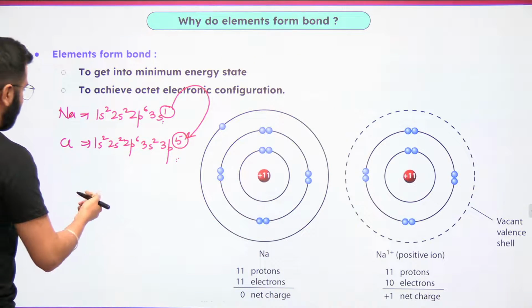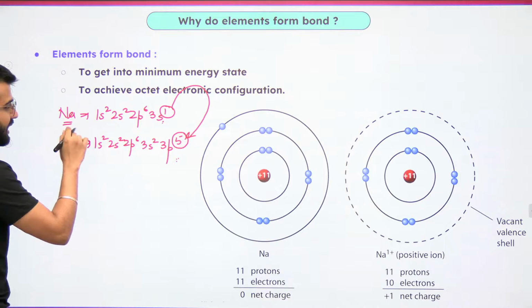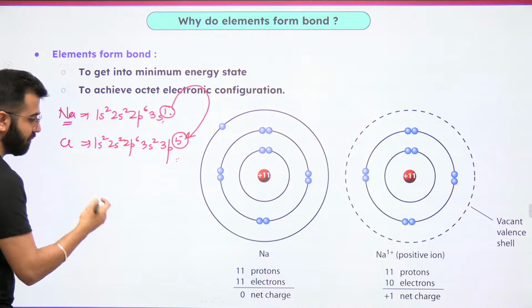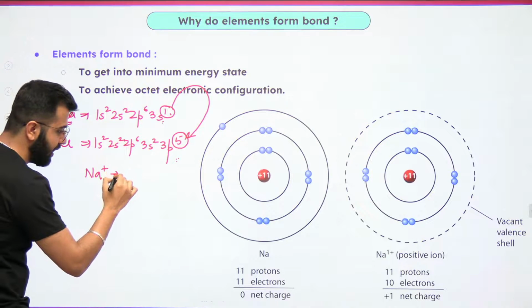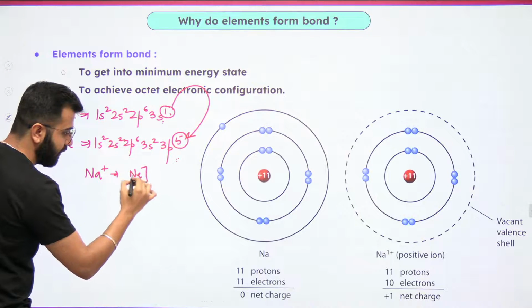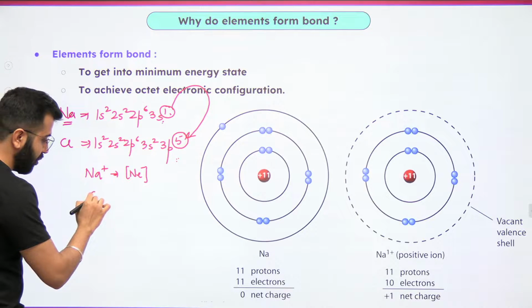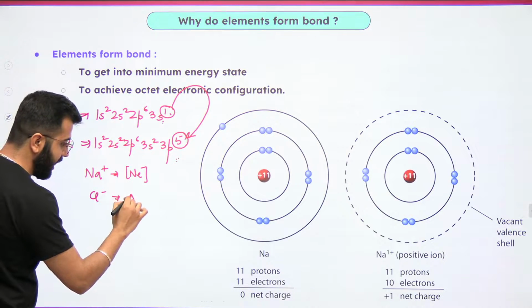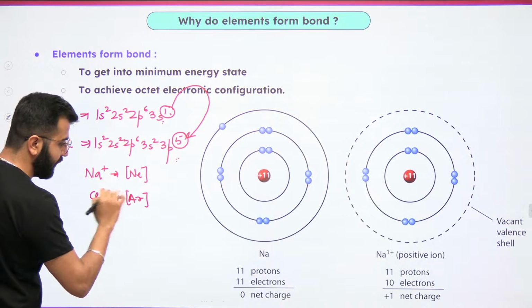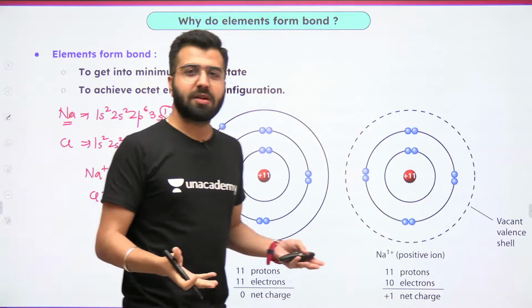So ultimately, what exactly happens? Sodium says, I want somebody who can take this electron from me so that I can become sodium plus, which is going to have a neon gas configuration. And chlorine just wants one electron to be gained so that it can have an argon-like configuration. And they both are stable.